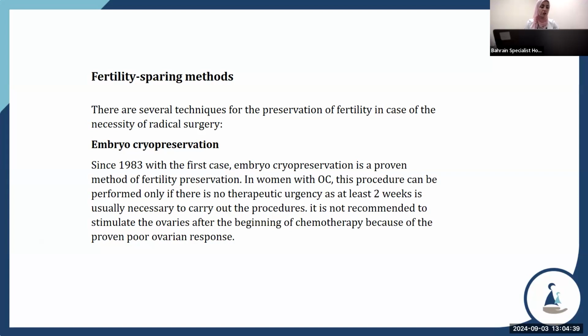Embryo cryopreservation has been performed since 1983, with the first case. Embryo cryopreservation is a proven method for fertility preservation. In women with ovarian cancer, this procedure can be performed only if there is no therapeutic urgency, as it takes at least 2 weeks. It is not recommended to stimulate the ovary after chemotherapy because of proven poor results.